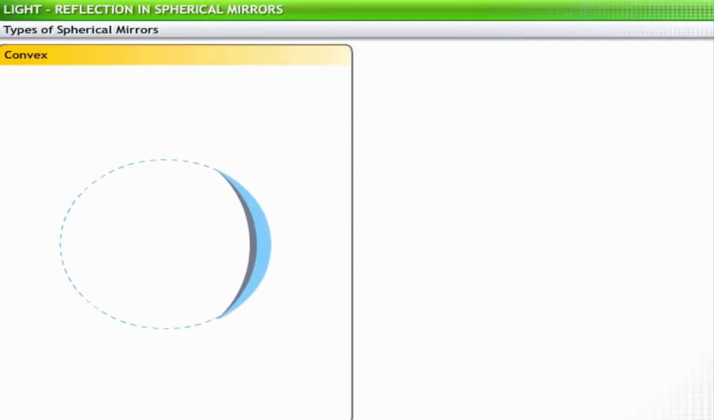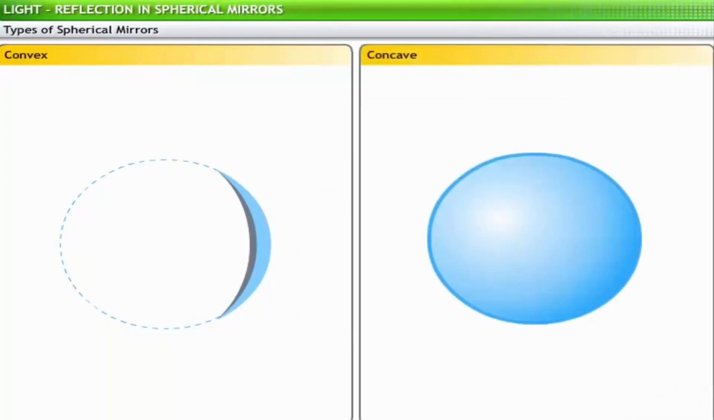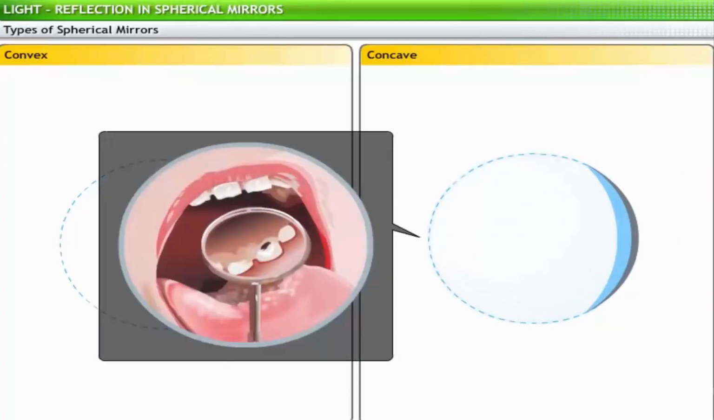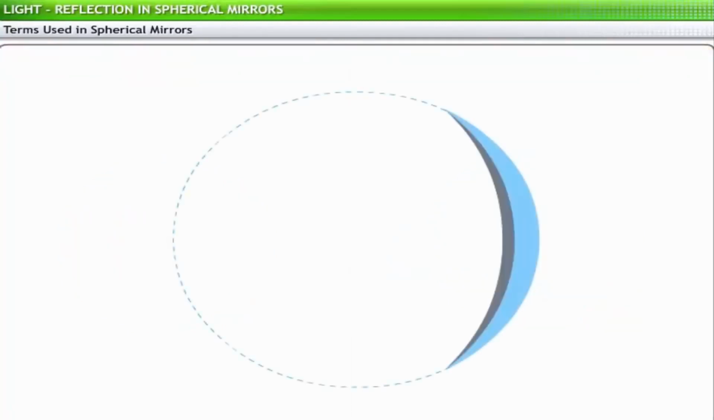Convex mirrors are usually used as rear-view mirrors in automobiles. A concave mirror reflects light from its inner spherical surface and has a silver coating on its outer surface. Dentists usually use concave mirrors to examine teeth. You need to be familiar with the terminology used in calculations involving spherical mirrors before you get into more detail.